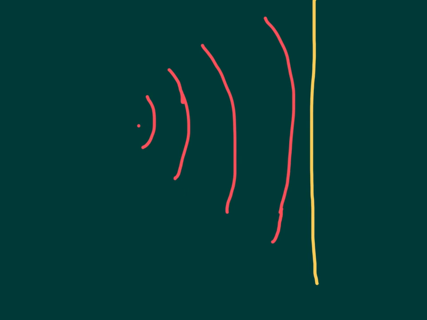Other types of waves also undergo reflection. For instance, this is a representation of a sound wave. A sound wave can similarly bounce off a surface, such as a wall, and become reflected, like this. It undergoes a change in direction. This is what happens when you hear an echo. Mechanical waves also undergo reflection.